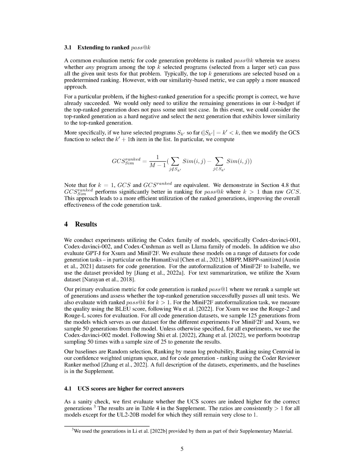We show in a later section that the ranked GCS based on similarity performs much better in ranking for pass at K, where K is greater than 1, compared to the raw GCS. This method allows us to use the ranked programs more efficiently, improving the overall effectiveness of the code generation task.